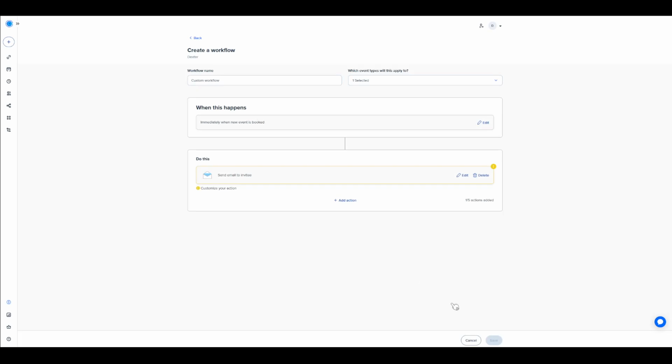With these steps, you're now equipped to take full advantage of Calendly's workflow features, bringing a new level of efficiency and automation to your scheduling tasks. Feel free to experiment with different triggers and actions to see what works best for you.